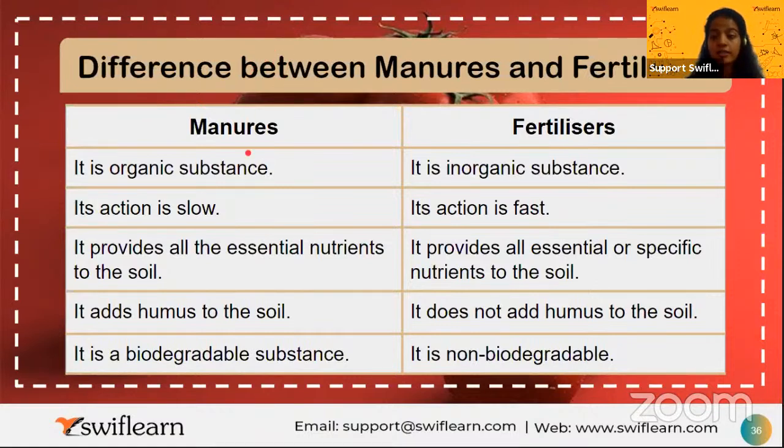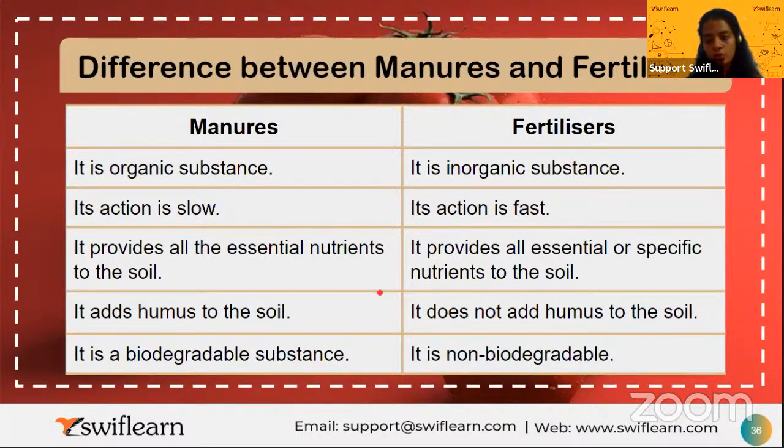Manure, its action is slow. The process will take place, but it will take time. While fertilizers' action is fast. Manure gives all the essential nutrients, while fertilizer provides specific nutrients to the soil. If some crop requires an exact nutrient, then that can be given by the fertilizer. It can go specific.